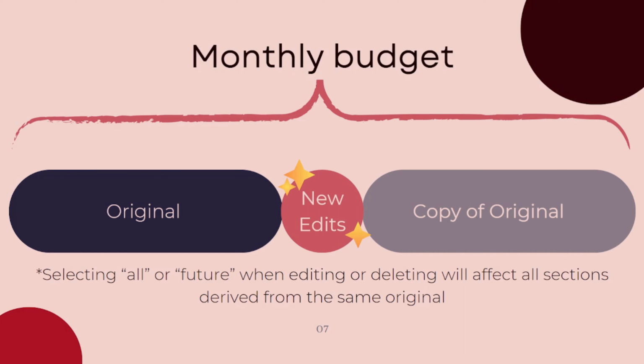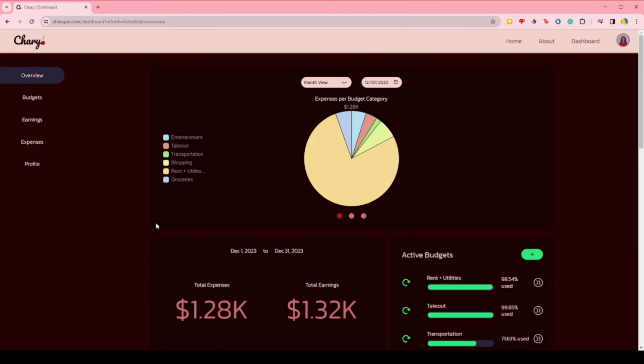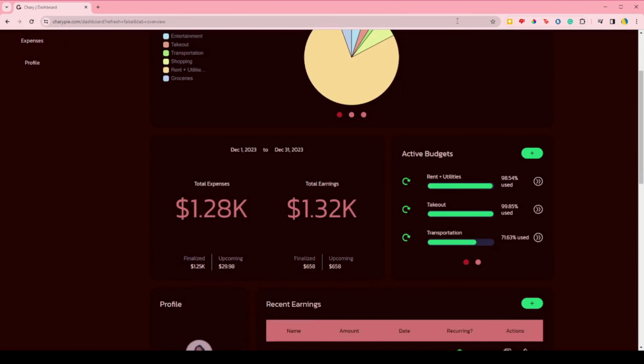Changing this metadata, or changing the recurring settings and the start and end dates, might have unintended results. However, there are some cases where a user might want to change these values manually, which is why these values are not disabled. Now that we understand how editing and deleting works, and now that we have some data, let's look at the Overview tab again.